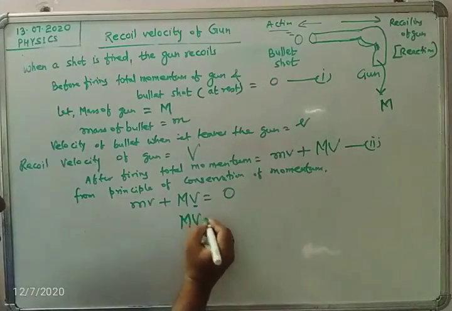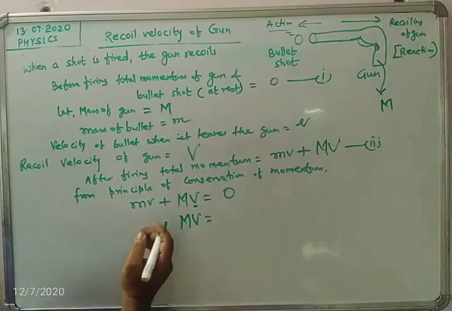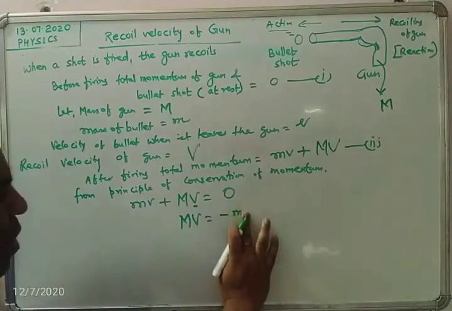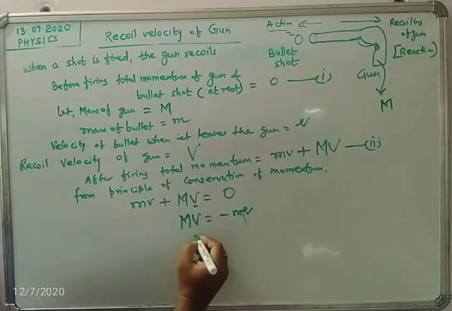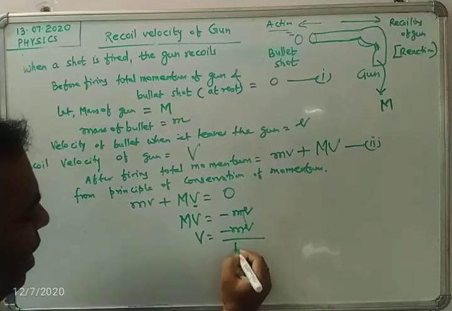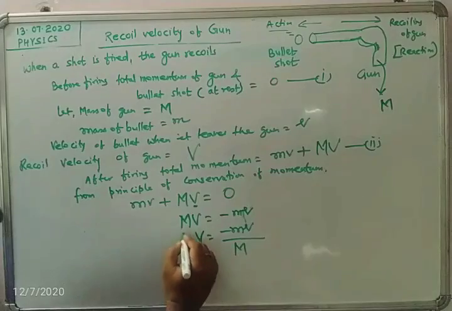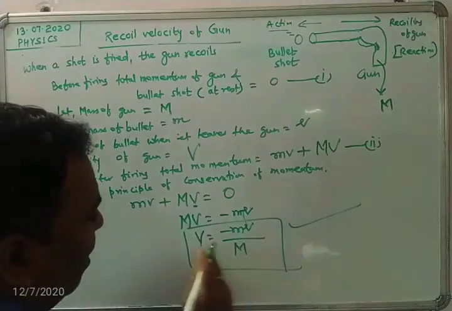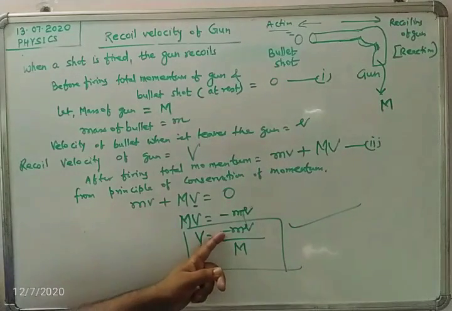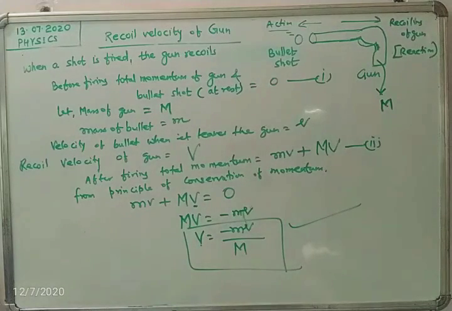So capital MV is taken to the right hand side by transposing, so minus MV. Now capital V equals minus mv by capital M. This velocity is the recoil velocity of the gun, and this is the relation that we have deduced here. As you can see, this negative sign indicates that the gun recoils in the opposite direction to that of the shot, to that of the bullet.